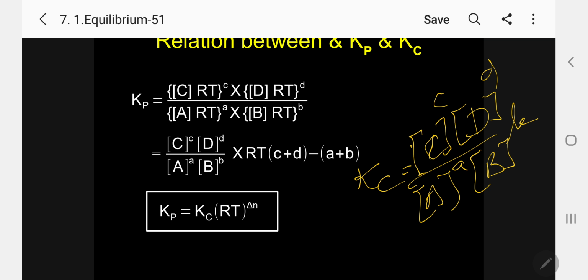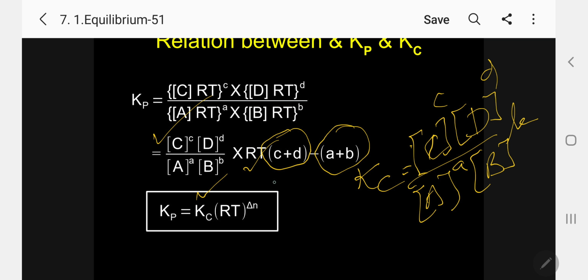Kc we know already: we have already derived it for the equilibrium. So for this value I will substitute Kc, into RT to the power of (c plus d) minus (a plus b). I told you already, this is the total number of moles of products minus the total number of moles of reactants.